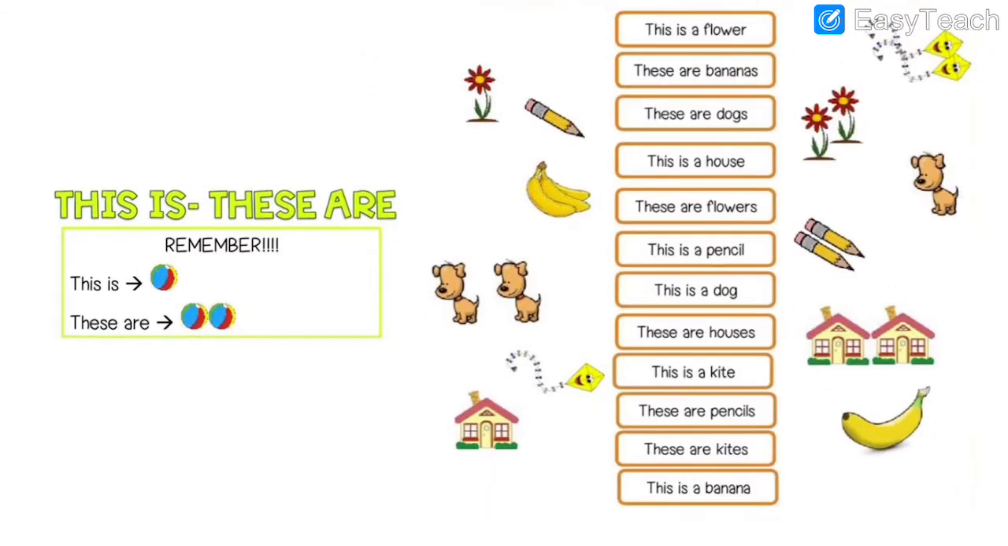Next. So here is one homework for you. This is or these are. See, this means one. So we write this is. These means more than one. So we write are. Now here you have to do this homework. You can take screenshot. You have to match the following.